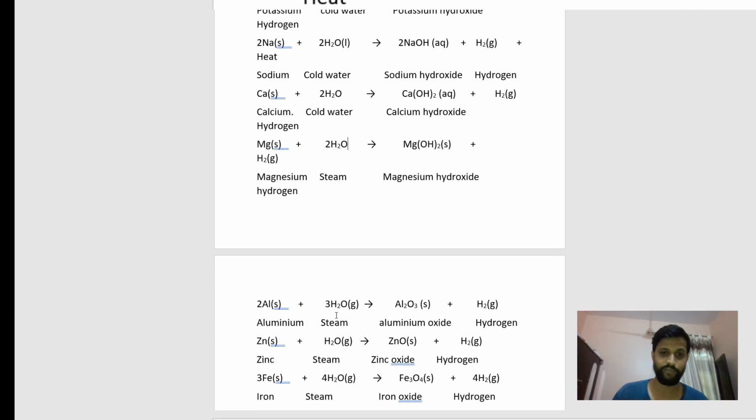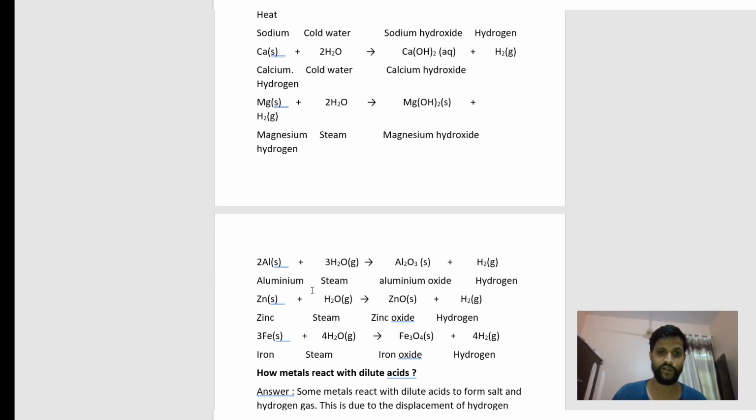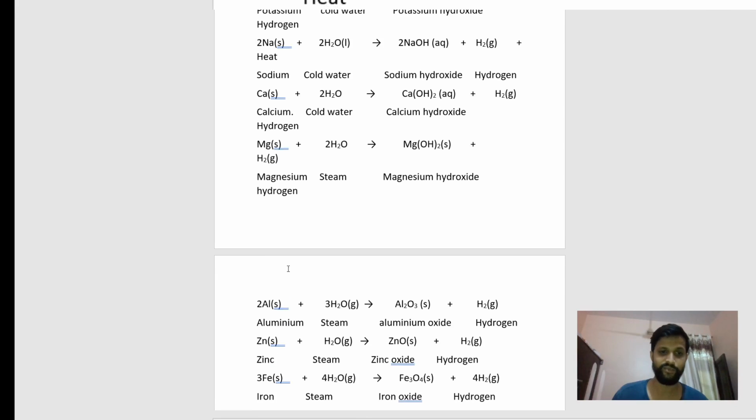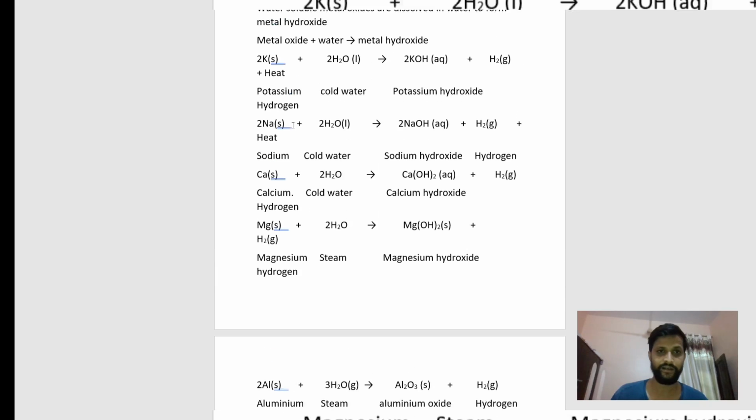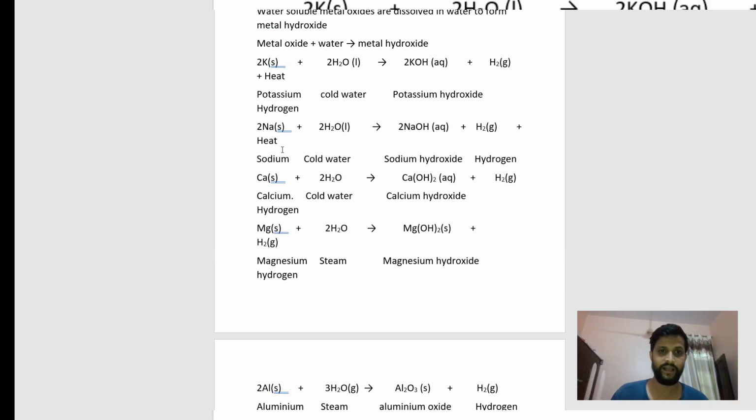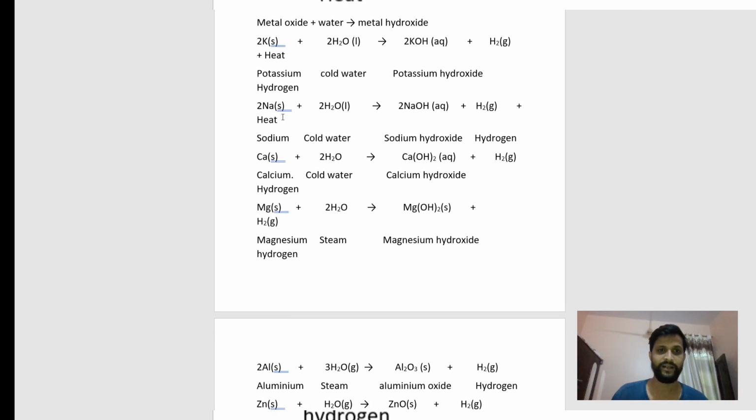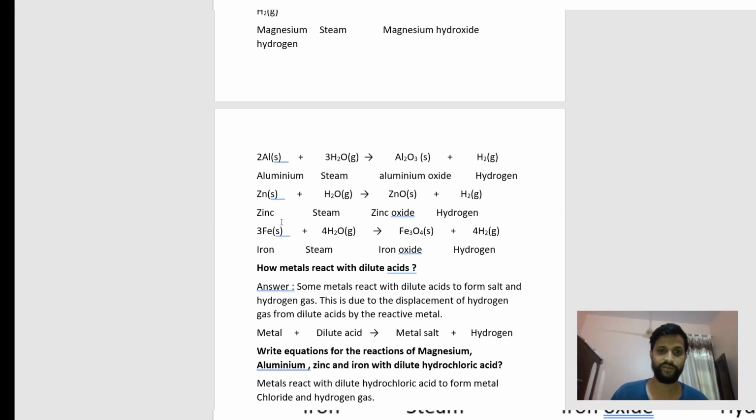In the same way, aluminium also reacts with the steam, zinc also reacts with the steam, iron also reacts with the steam. So magnesium, aluminium, zinc and iron all react with the steam, which means their reactivity is less. But sodium, potassium and calcium react with the cold water, and the reaction is very vigorous, meaning a large amount of heat is produced in the case of potassium and sodium. So you have to remember that iron, zinc, aluminium and magnesium react with the steam.